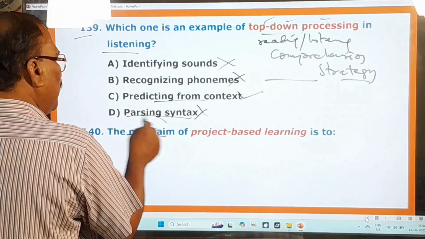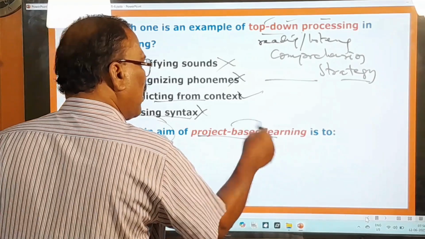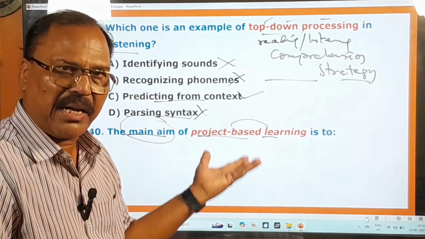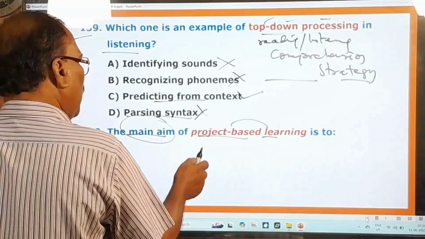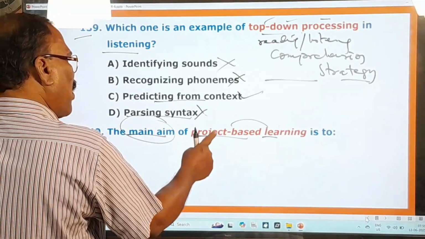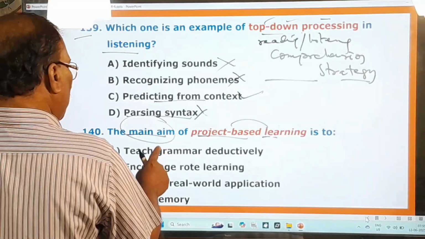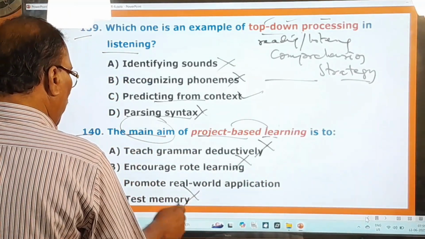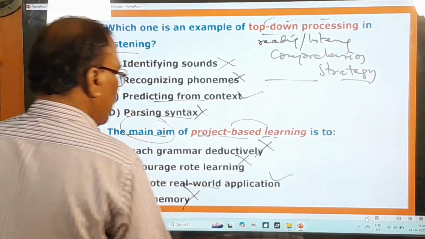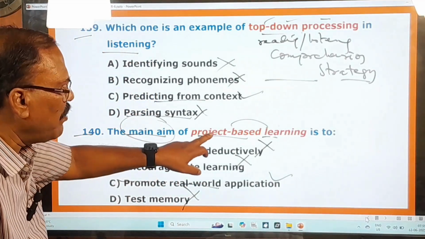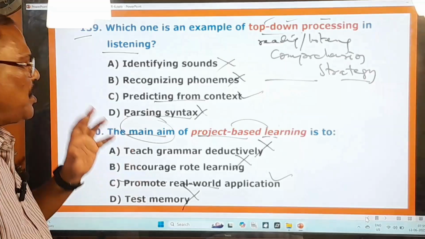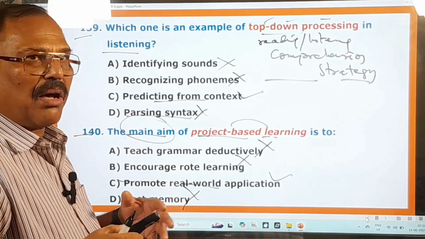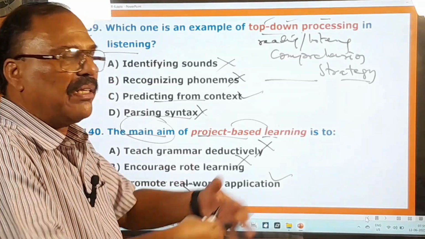The main aim, that means the objective of project based learning. You know about this project based learning. Project based learning is nothing but practical learning. So what is the aim of this project based learning means, here teach grammar deductively, no; encourage rote learning, no; test memory, no; but promote real world application. So the main objective of this project based learning is only to promote real world application. So you have to apply whatever you have learned in the real life.